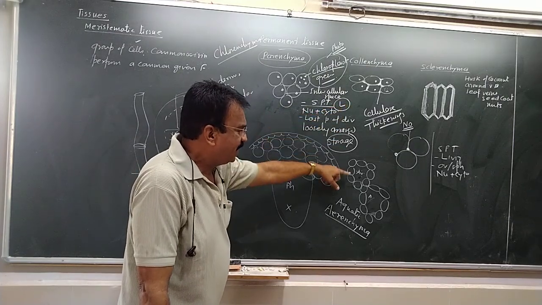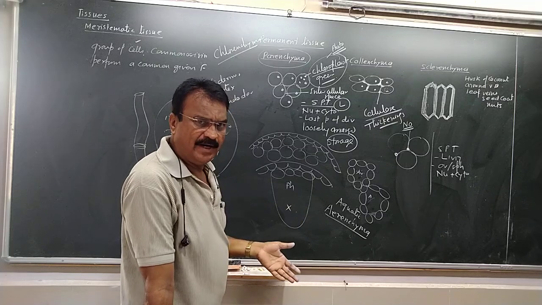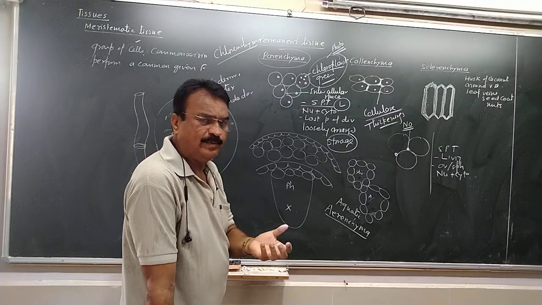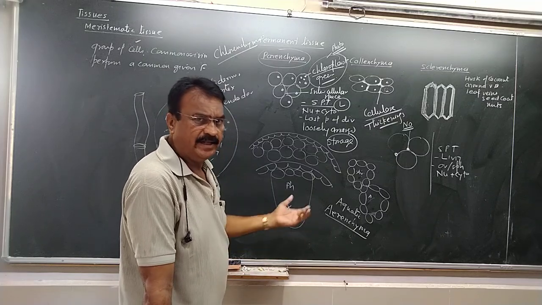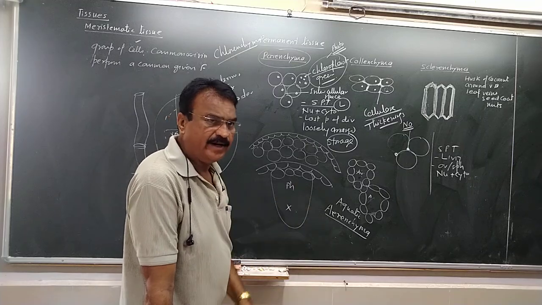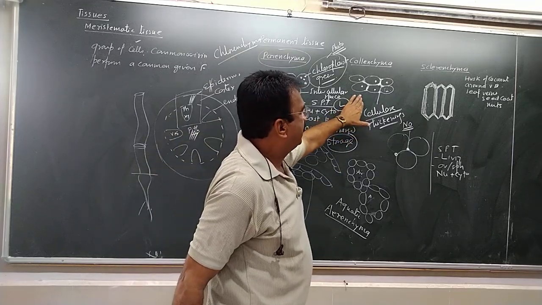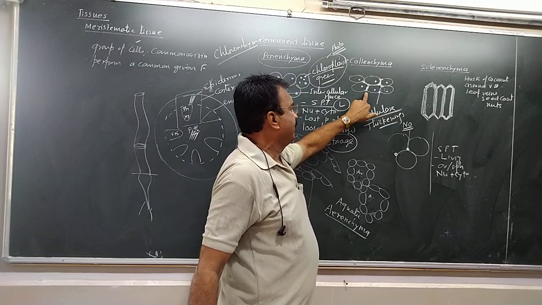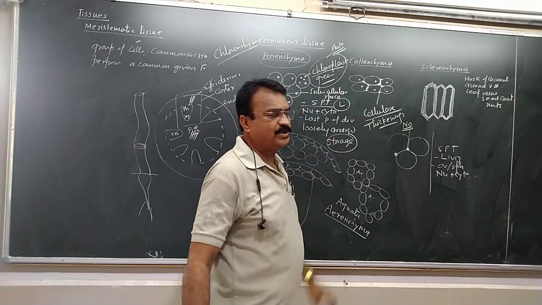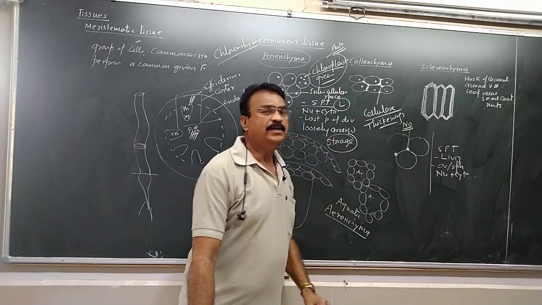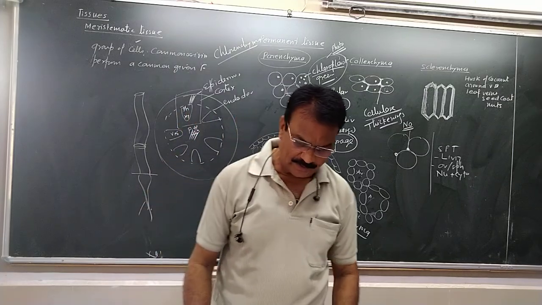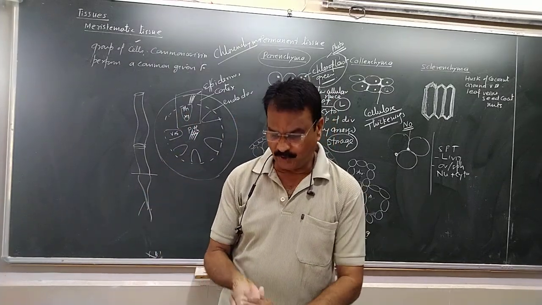Then sometimes the cells are very loosely arranged in aquatic plants, then they help in buoyancy of the plant, floating, and then the tissue is called aerenchyma. This is collenchyma, where the cells are oval or spherical and the intercellular spaces are filled by cellulose deposition, which provides elasticity to the plant organs.